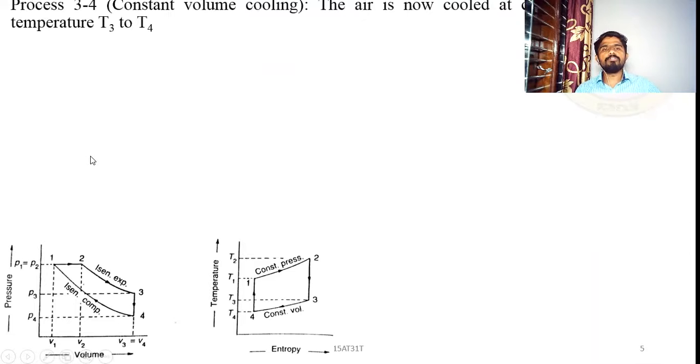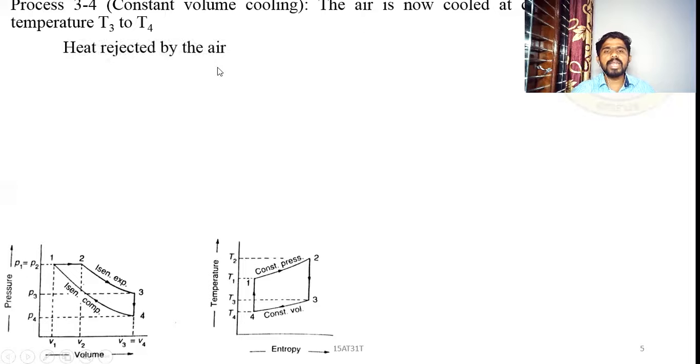The process 3 to 4, which is constant volume cooling. Cooling means what? The cooled body comes into contact with the bottom of the cylinder. So in this constant volume cooling, the air is now cooled at a constant volume from temperature T3 to temperature T4.